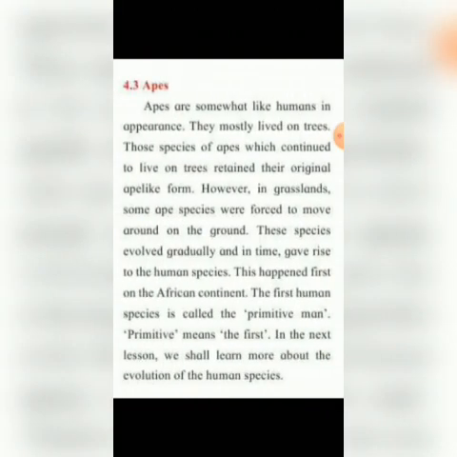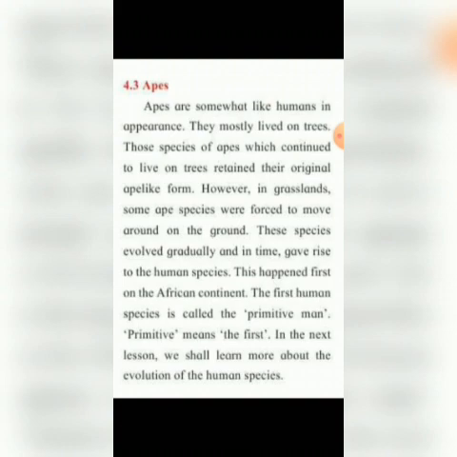Okay, now we'll see 4.3, apes. Apes are somewhat like humans in appearance. They mostly lived on trees. Those species of apes which continue to live on trees retain their original ape-like form. However, in grasslands, some ape species were forced to move around on the ground.